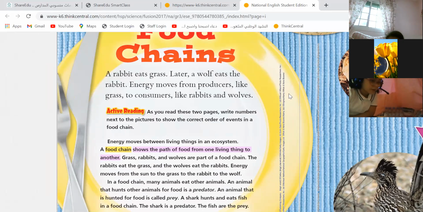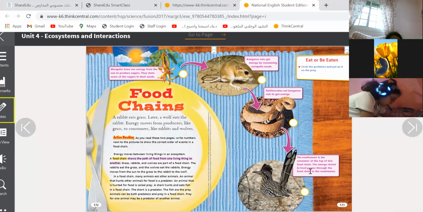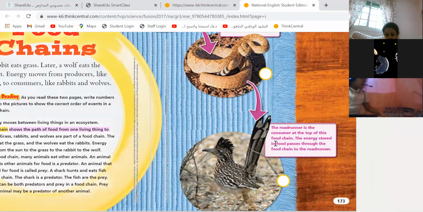Okay, guys? Miss, what is the bird called? This bird is a road runner. We call it a road runner. Okay, the first producer, then a consumer. Why? Because it eats another living thing. What does the bird eat? Bird eats snakes. Not all birds eat snake. This kind of bird will eat the snake.